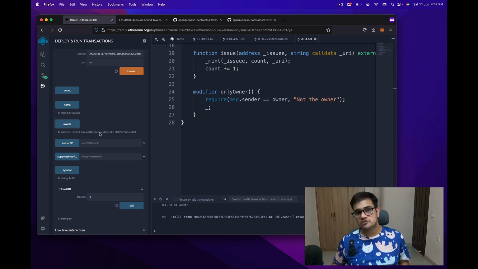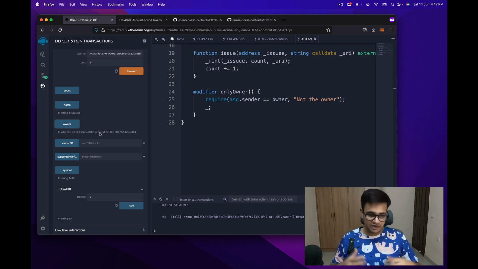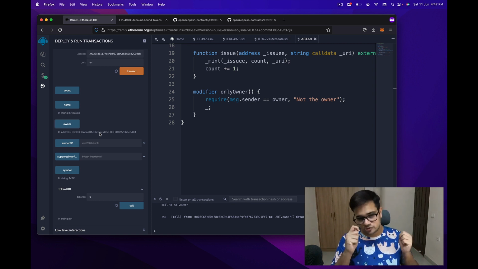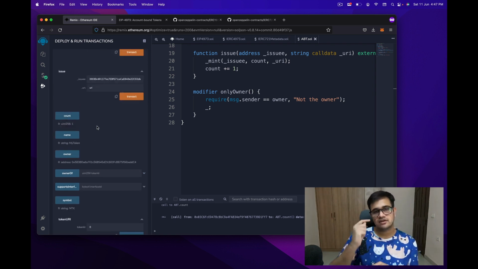If I would have used the ownable module, I would have gotten the access to revoke my ownership, transfer my ownership and whatnot. But I haven't. I chose to implement it myself, so I don't have those. And then count, you can see, is increased to 1.